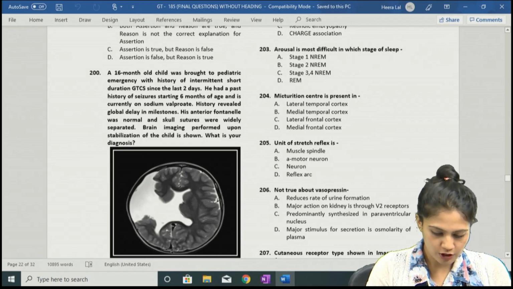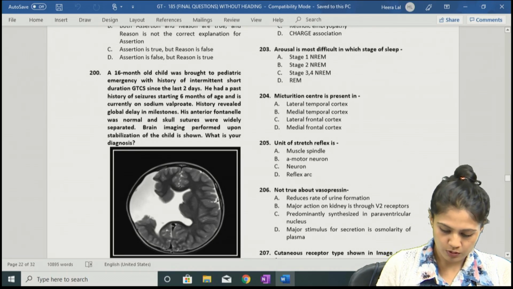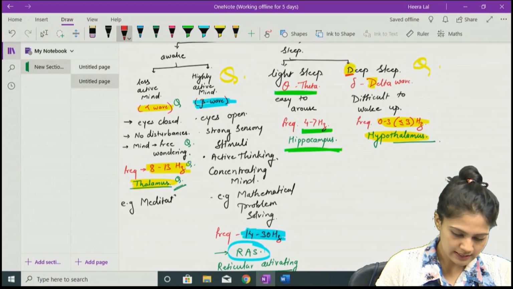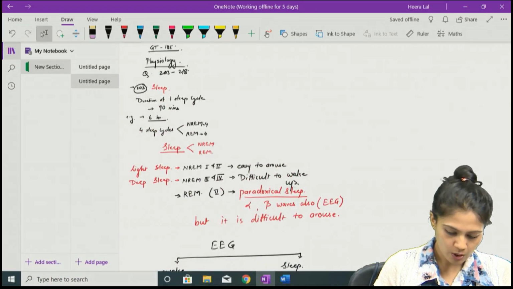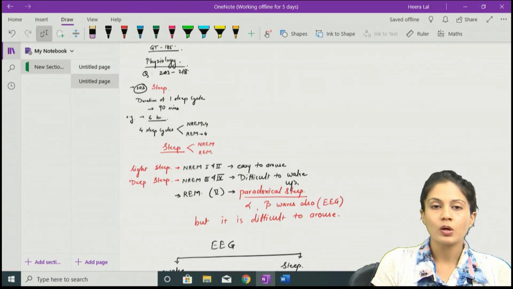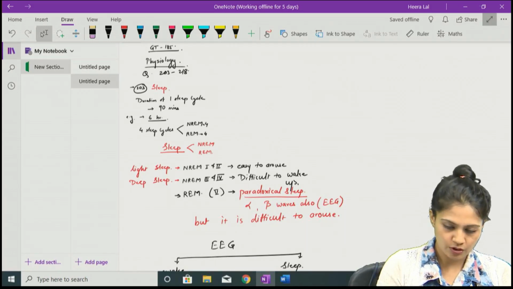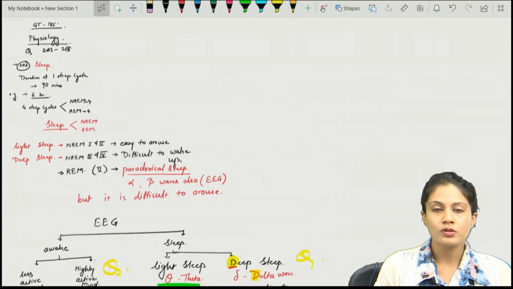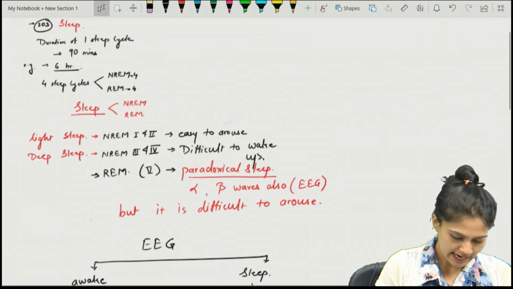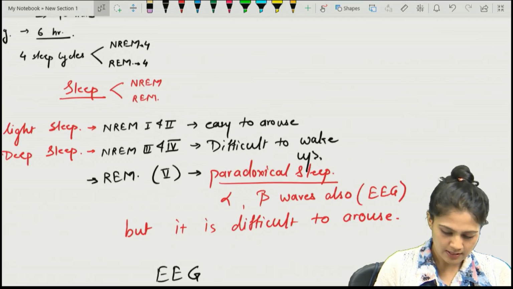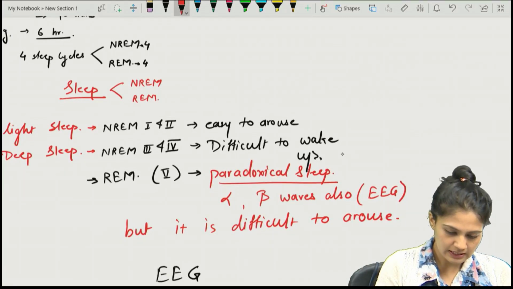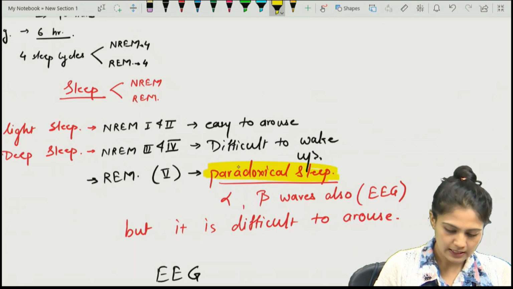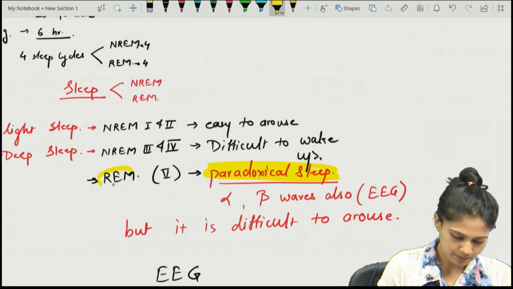Coming back to our question, that is arousal is most difficult in. So we wrote that arousal is difficult in REM also, and NREM 3 and 4 stages also. Out of these two, we'll choose the NREM stage. Why? Because the paradoxical sleep phenomenon is there in the REM sleep.